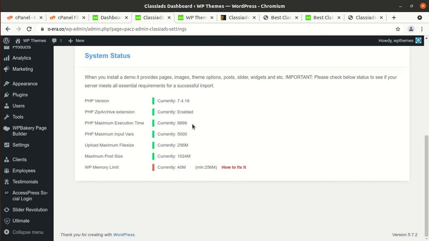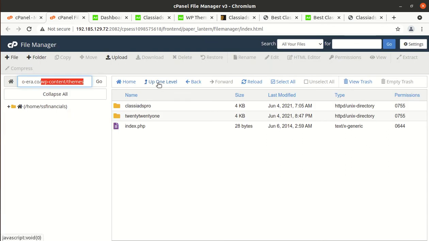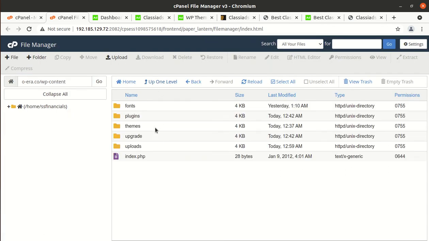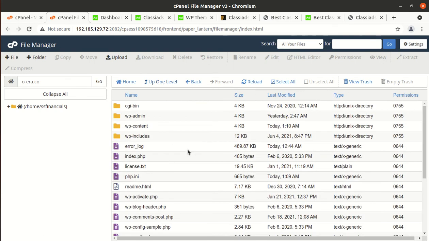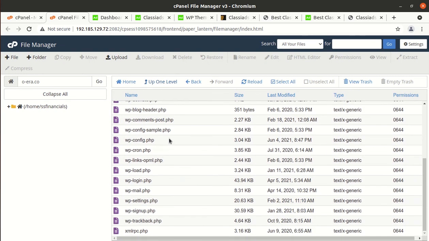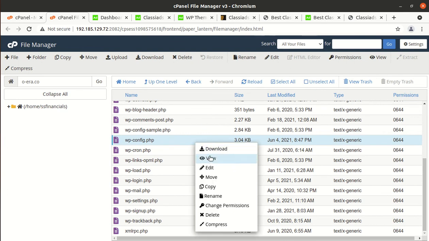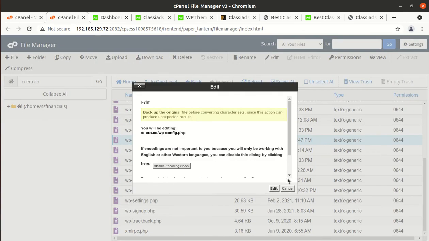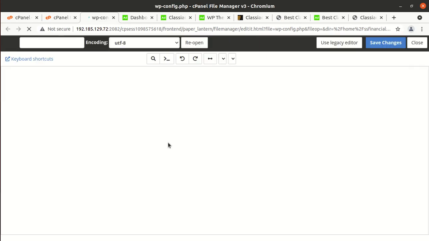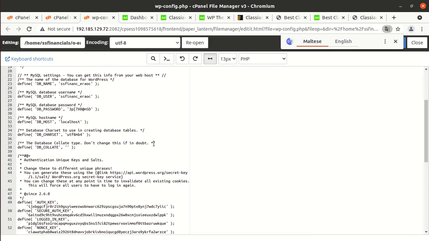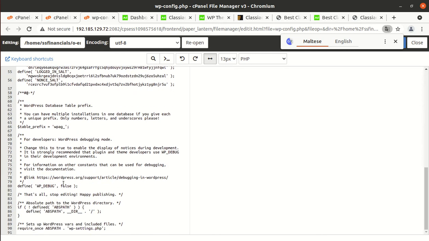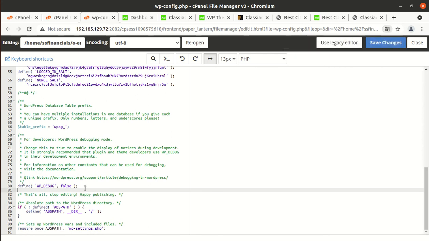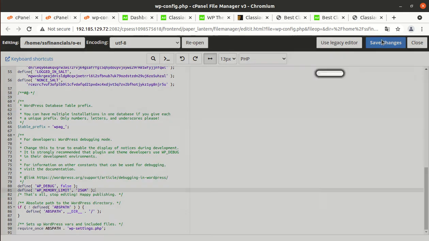So we just need to put a line in the wp-config. In fact, I'll show you how you can do this. If this message is also coming to you, go to wp-config, and click on edit, and before the line that says stop editing, put this line here and save settings.